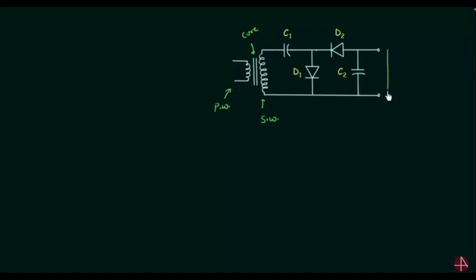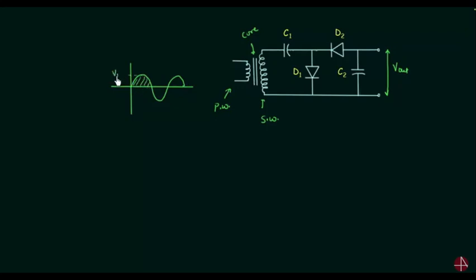The output voltage is Vout, and we are measuring the output voltage across capacitor C2. During the positive half cycle, during the first positive half cycle, we have to analyze this circuit. This is the first positive half cycle.